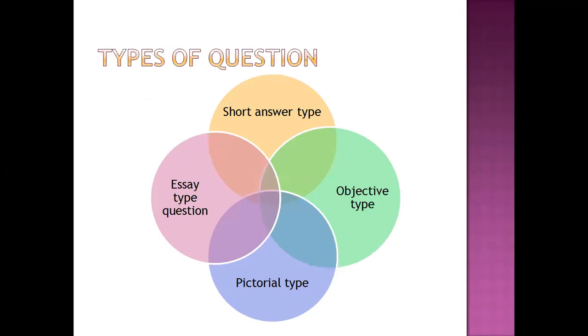Short answer type. I hope you all know what short answer type questions are. These are 1 mark questions, 2 mark questions. Those are short answer type questions. Then objective type: MCQs, fill in the blanks, match the following. All of those come under objective type. Then pictorial type, where they will give one picture to identify, or say, for example, draw and label the diagram of a heart. That is pictorial type. Then essay type are those long questions that we need to write part-wise.